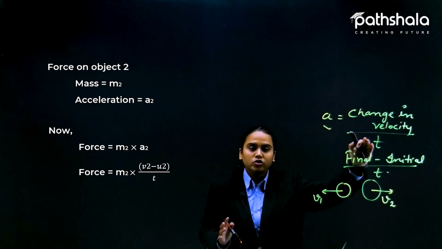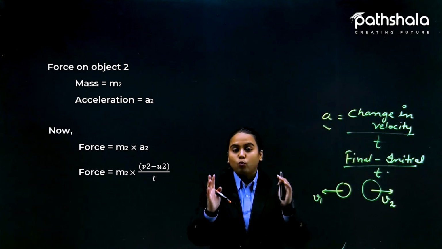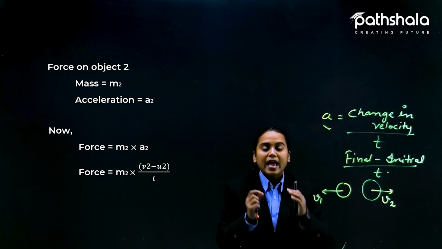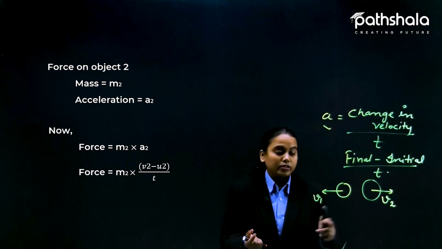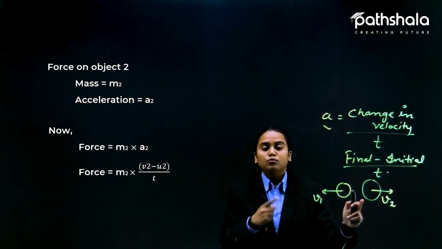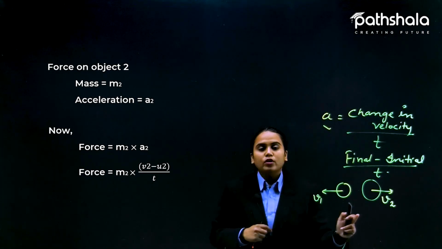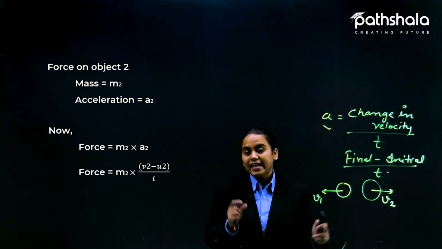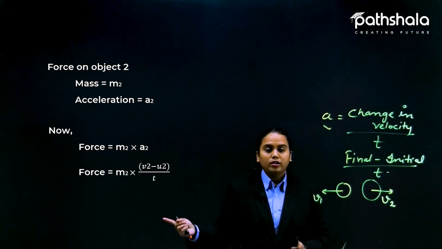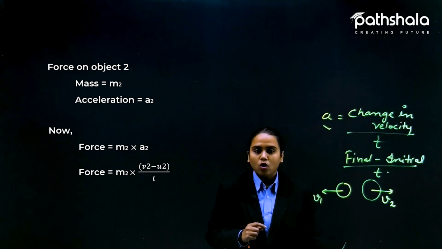Acceleration is change in velocity with respect to time. At what time duration are we actually seeing the change in velocity? Earlier it was moving with the velocity U2, and now it is moving with the velocity V2. So here is the change, and that takes time. So here is the acceleration, and according to that we have the force value also.